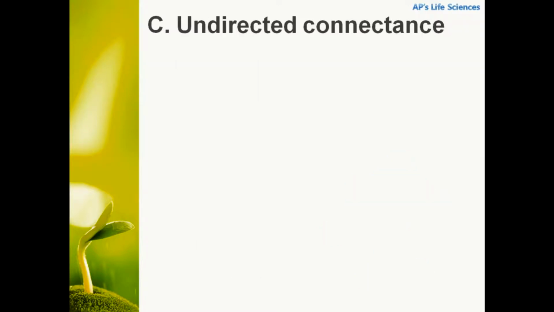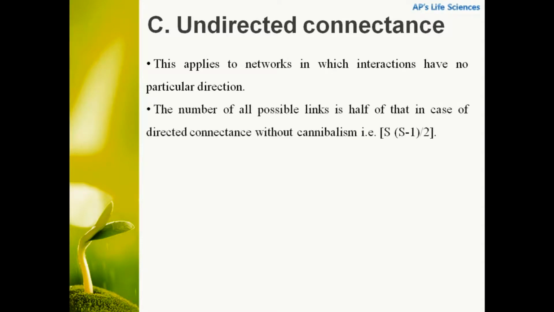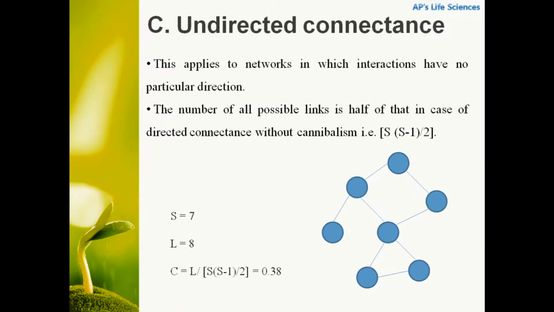The next type is undirected connectance. This applies to networks in which interactions have no particular direction. The number of all possible links is half of that in directed connectance without cannibalism, that is, S into S minus 1 divided by 2. In this figure we can see there is no particular direction between the nodes. So S equals 7 and L equals 8, and C can be calculated as L divided by S into S minus 1 by 2, and it results in 0.38.